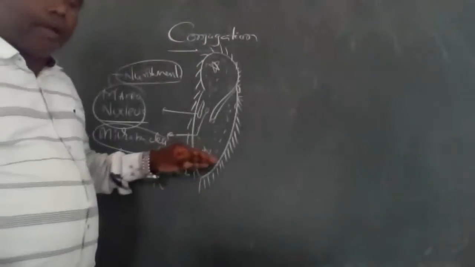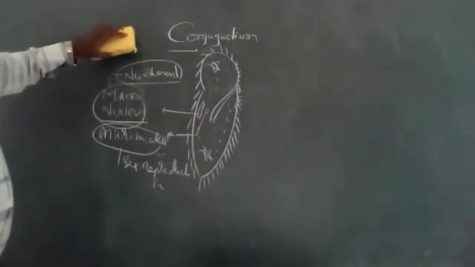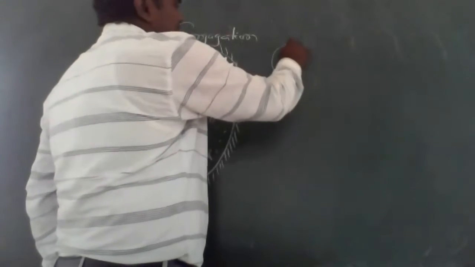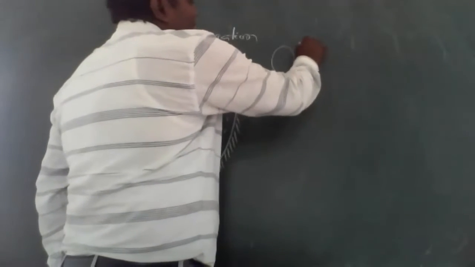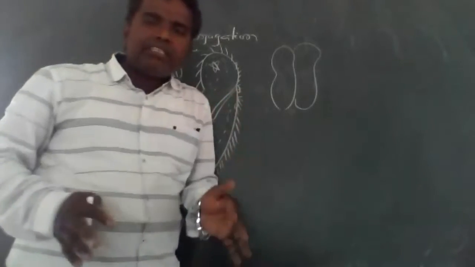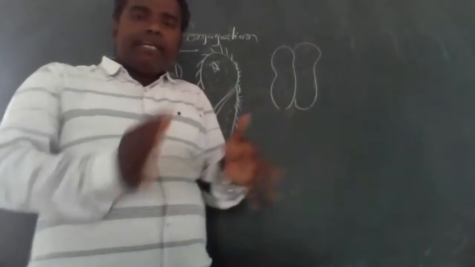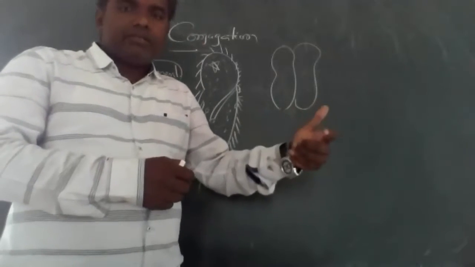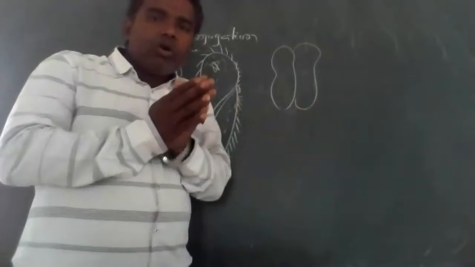Conjugation of paramecium: what happened? For example, as I already told you, this is the paramecium. Both parameciums are mating. The mating individuals are called conjugates.